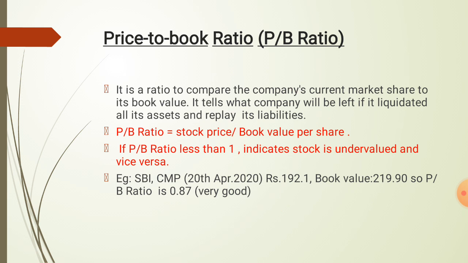For example, the SBI CMP on 20th April 2020 was rupees 192.1, the book value is 219.90, so the PB ratio is 0.87. That is, it is less than 1, so it is very good.